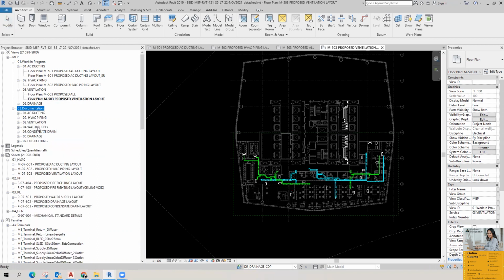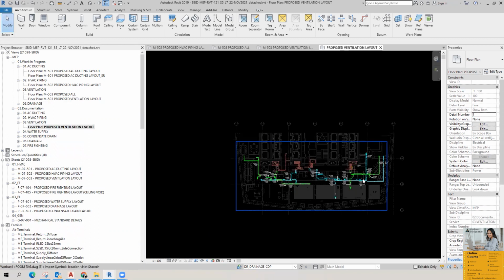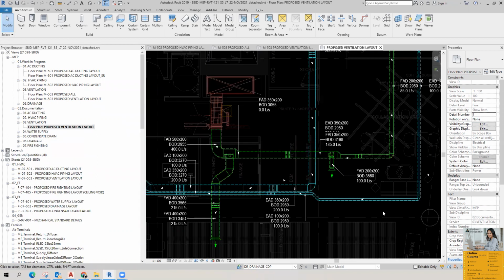So under documentation, you can see ventilation. I have duplicated this view, and I have made the tagging and everything in this view.